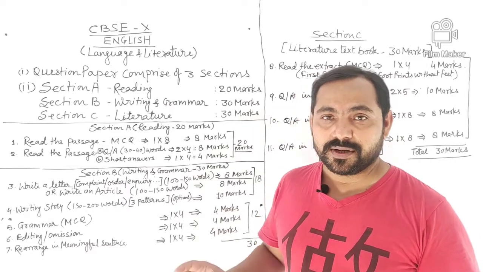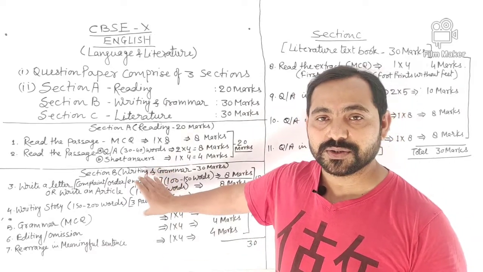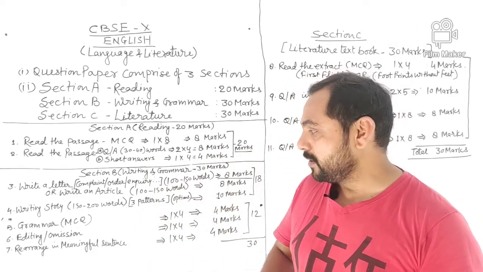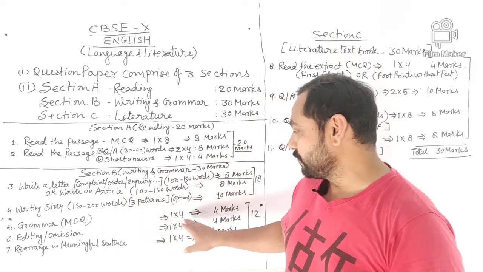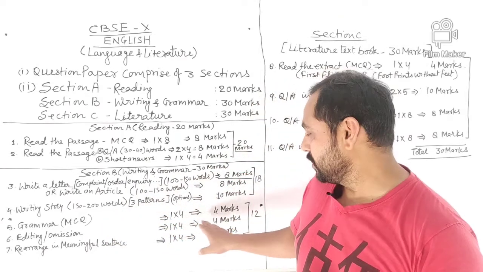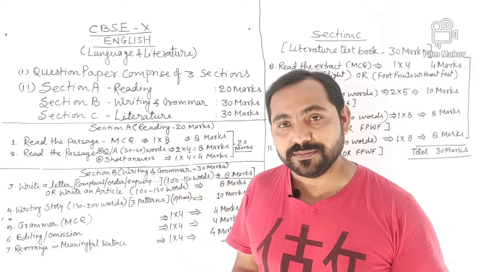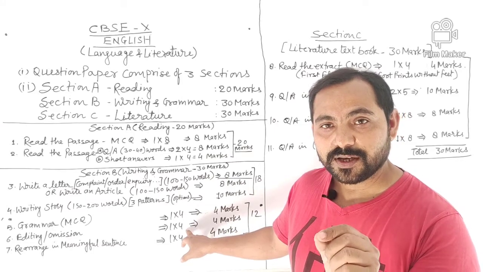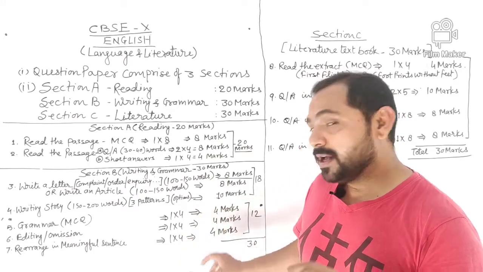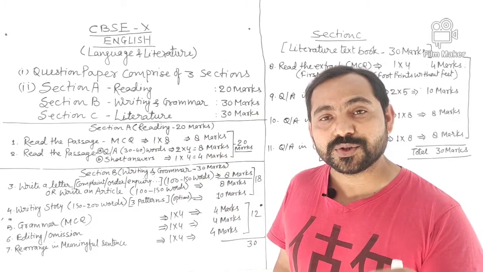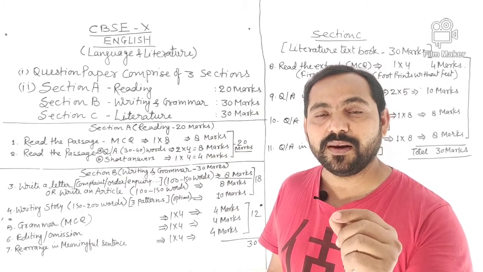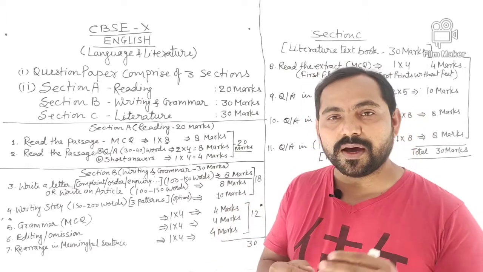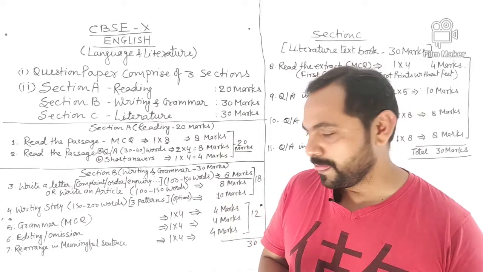Moving towards grammar. Now these are the two from the writing section. In grammar we have only 3 questions. MCQs, that is 4 questions of 1 mark each, so that is 4 marks. Editing and omission, again 4 questions, 4 fill-ups, each 1 mark, that is 4 marks. Earlier they used to ask 8 fill-ups, where 1 fill-up is equal to half a mark, but it will be 4 marks only. Maybe they may ask you 8 or they may ask you 4.